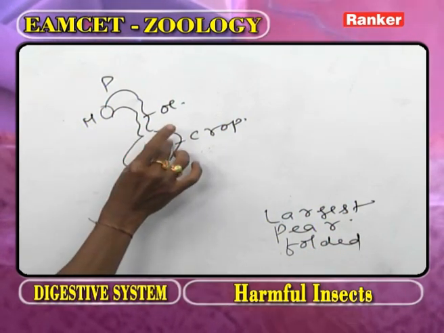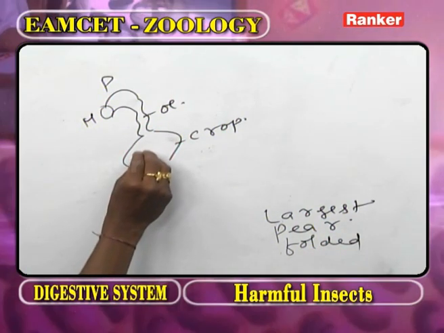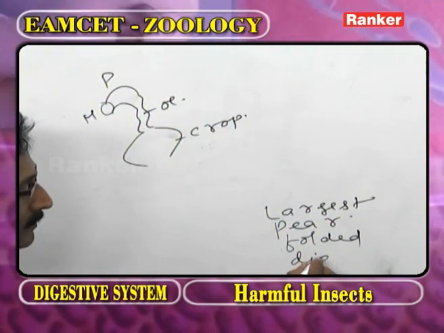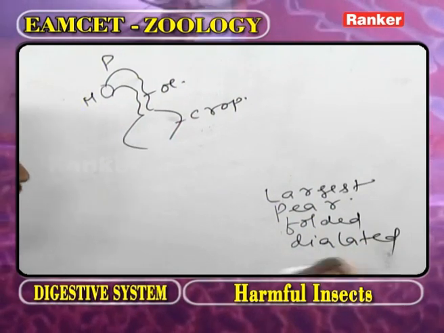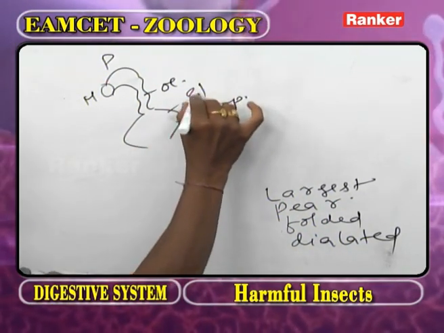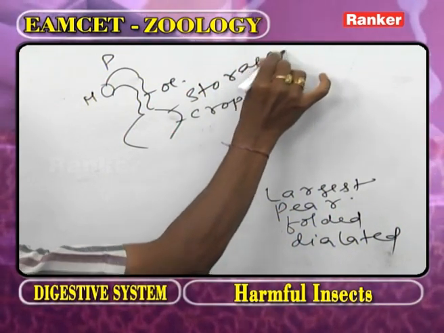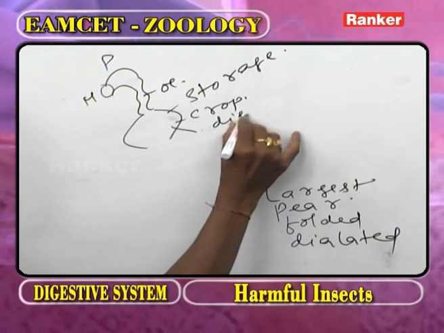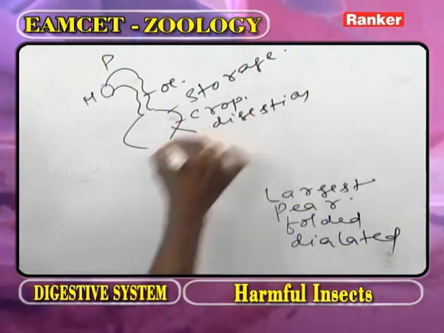Whenever food materials are present, it is dilated. As for the functions of the crop, for some time the food materials will be stored. In the crop, almost all digestion is going to complete.